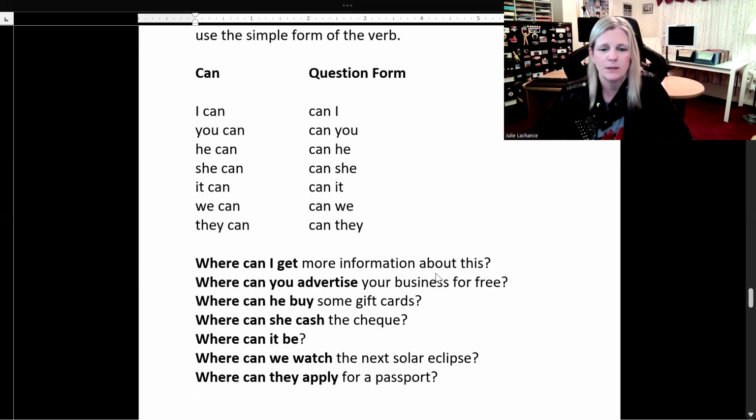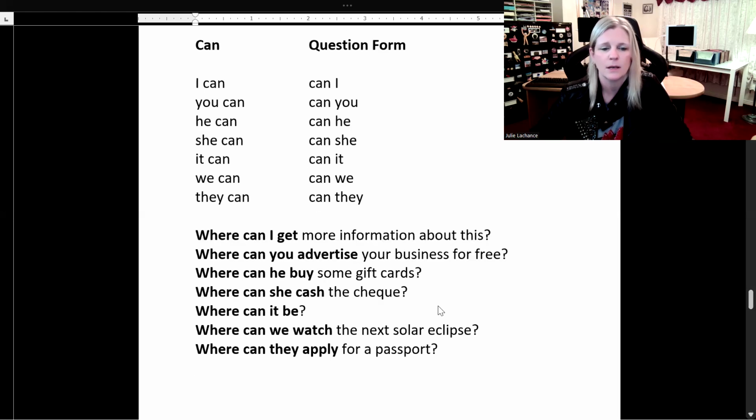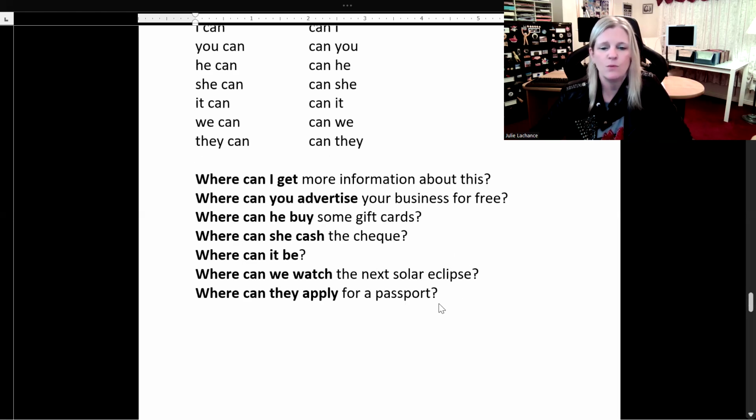Sample sentences in the question form. Where can I get more information about this? Where can you advertise your business for free? Where can he buy some gift cards? Where can she cash the check? Where can it be? Where can we watch the next solar eclipse? Where can they apply for a passport?